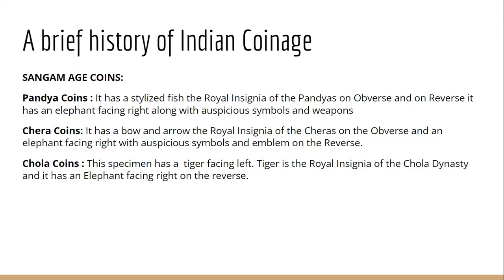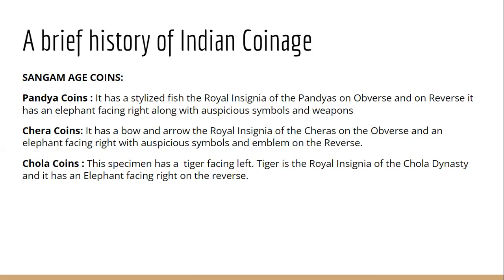Okay, so on the front side is their emblem, and on the reverse side we find an elephant and other auspicious symbols also. So Pandyan coins have their emblem on the front side, that was the fish, and on the reverse side we have an elephant facing right with certain auspicious symbols and weapons.